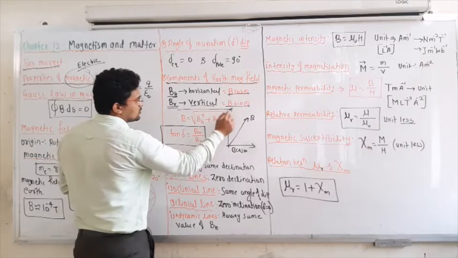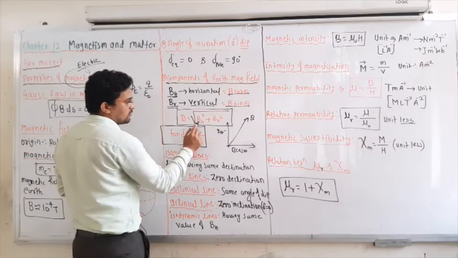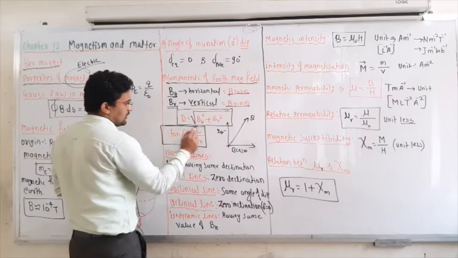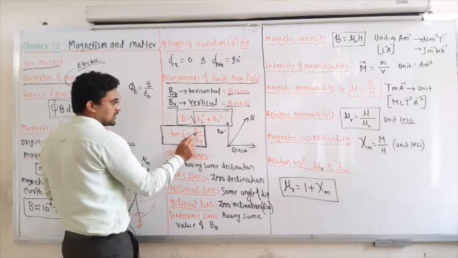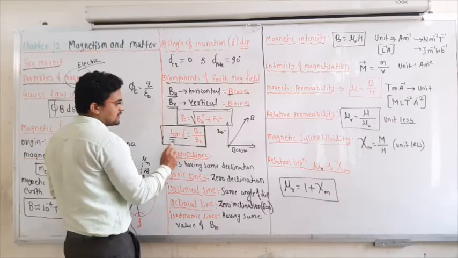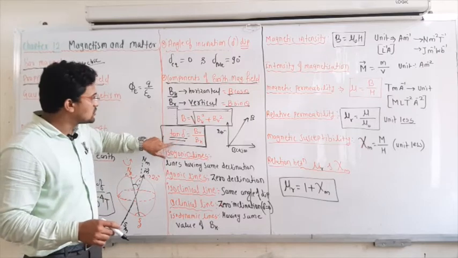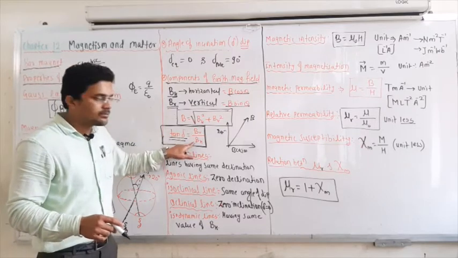And there is the net magnetic field, which is the square root of BH square plus BV square. Then the angle of dip: if you know the vertical component and the horizontal component of the earth's magnetic field, then delta, the angle of dip, can be calculated using this equation. So tan delta is equal to BV divided by BH.